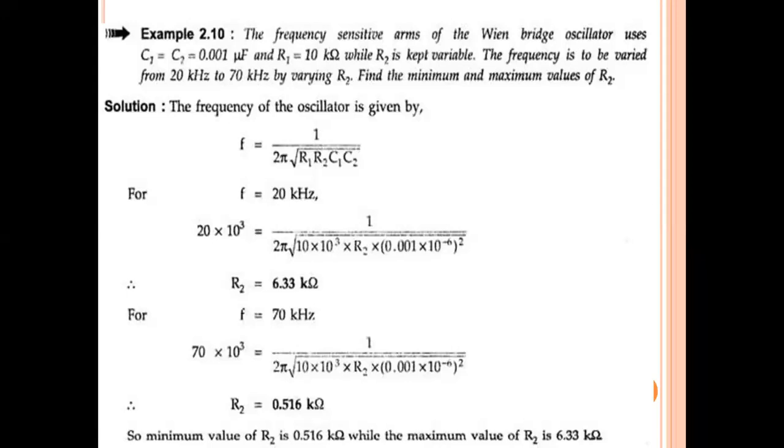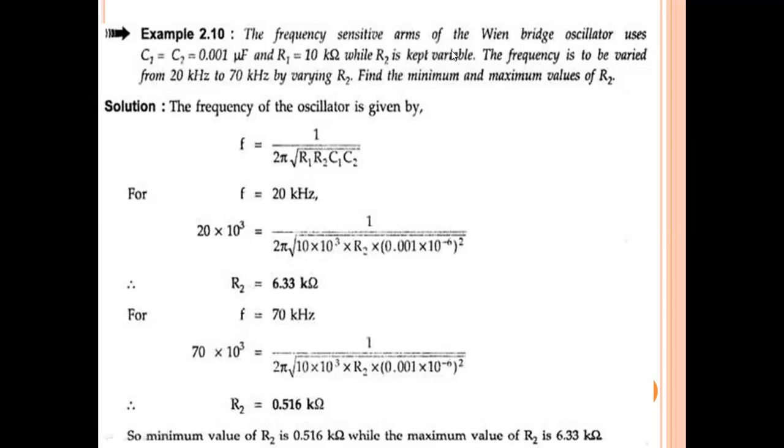If R1 equal to R2 equal to R, and C1 equal to C2 equal to C, if you take same resistances and same capacitances, then the formula becomes 1 by 2 pi RC. That is the second case. But here R1, R2 are not the same, so that's why we are using this formula. F equal to 1 by 2 pi square root of R1, R2, C1, C2.